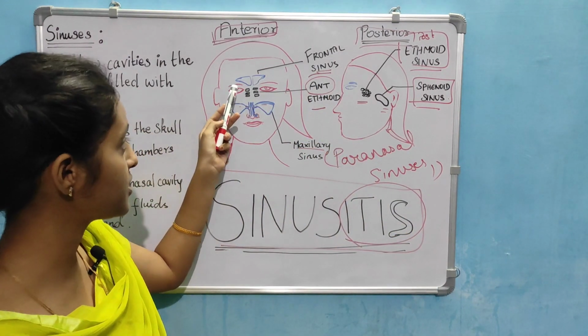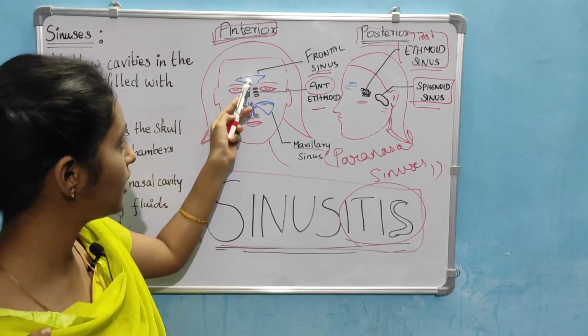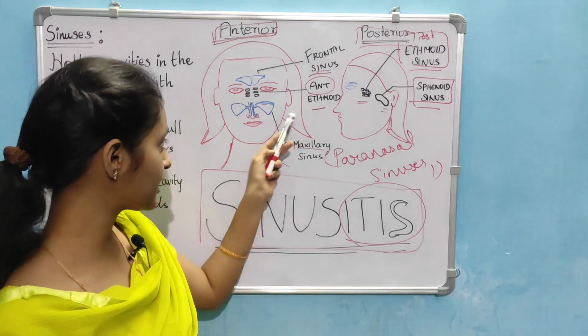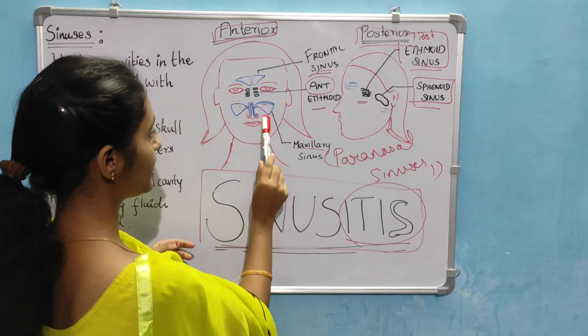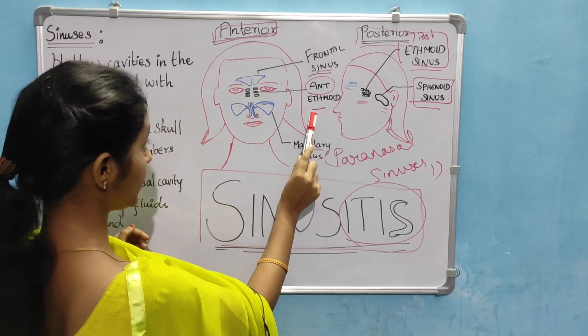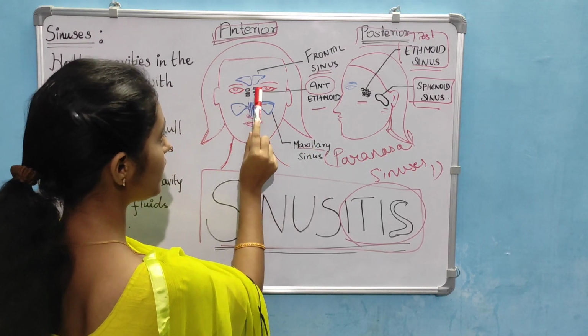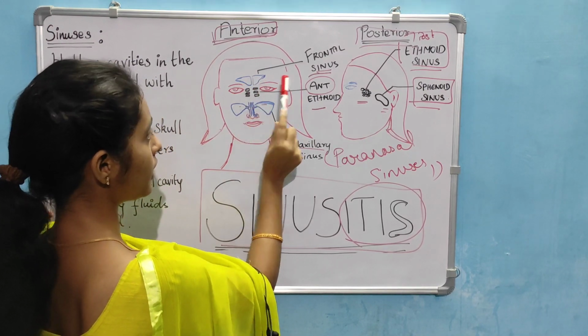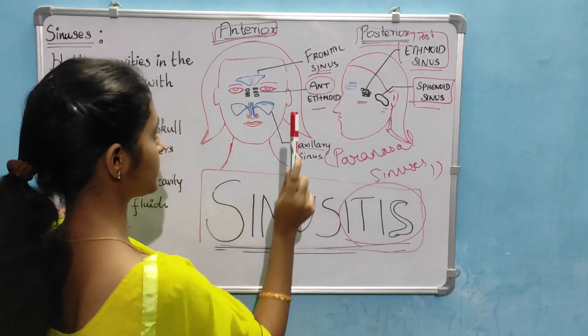Here you can appreciate it: the frontal sinus, the anterior ethmoid sinus medial to the eye, and the maxillary sinus in the cheek.